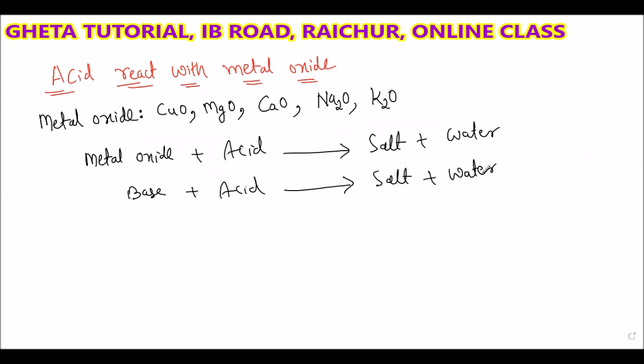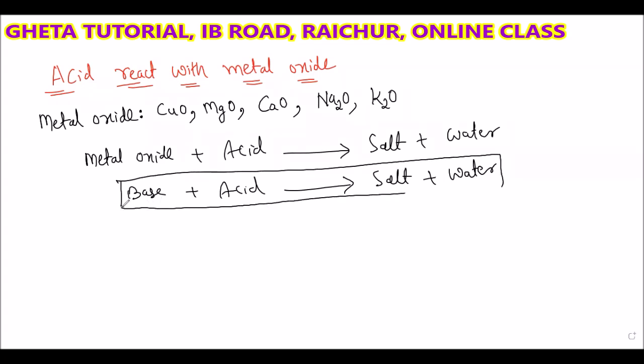Here this reaction is actually like the neutralization reaction. When the base reacts with acid, it gives salt and water. And here, metal oxide reacts with acid and also gives salt and water. The acid is the same, one reactant is the same, but in the place of base we are using the metal oxide.